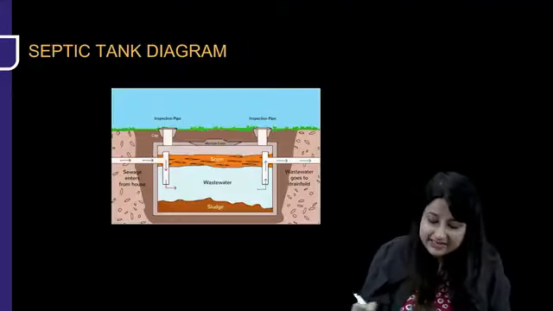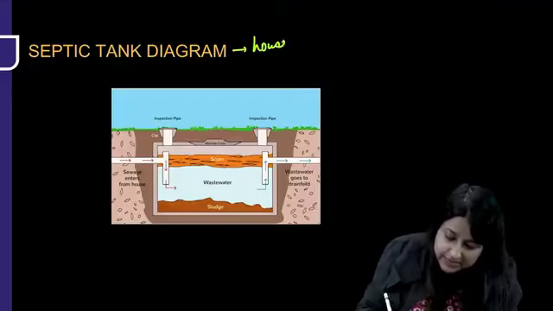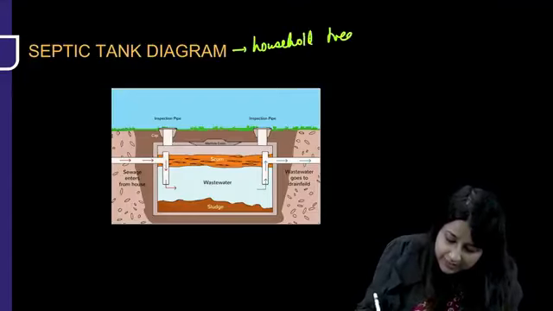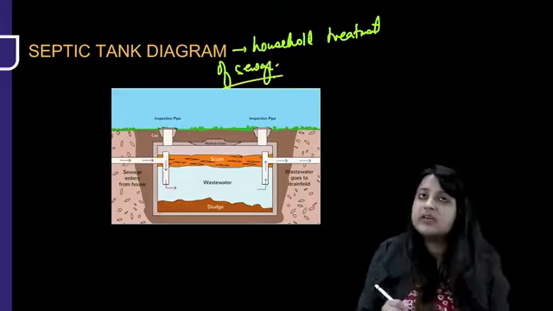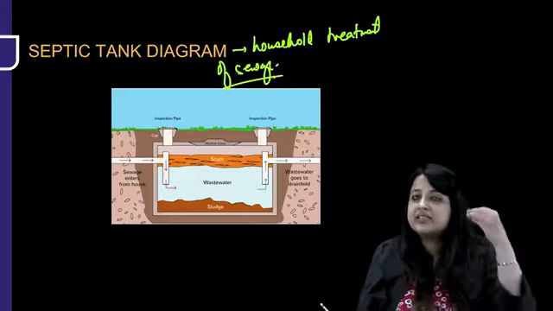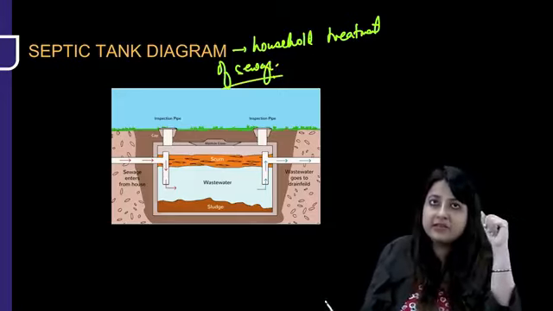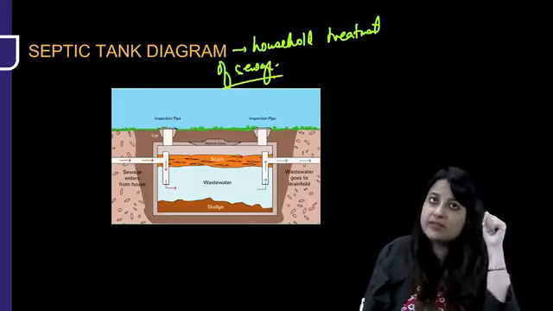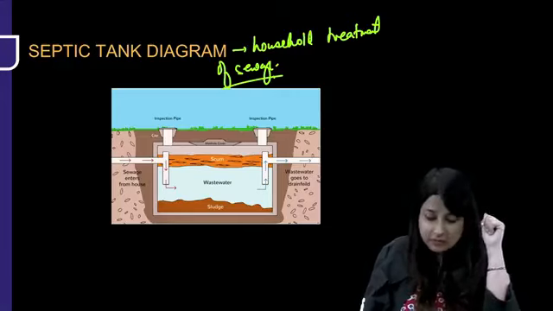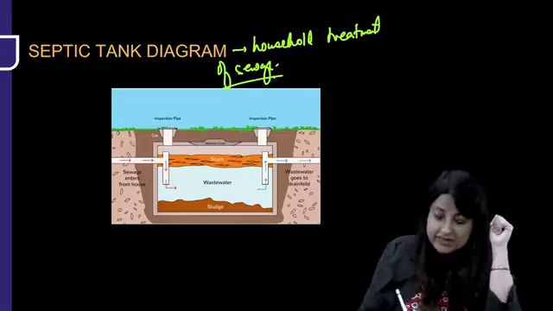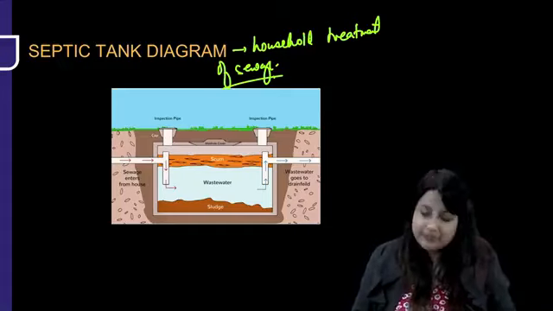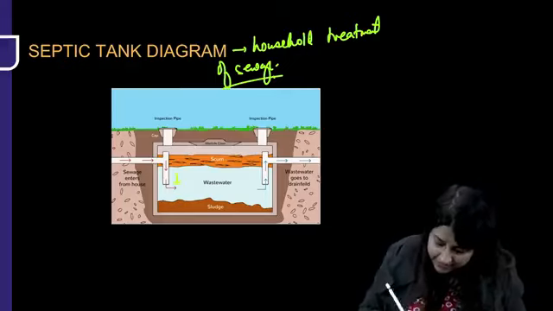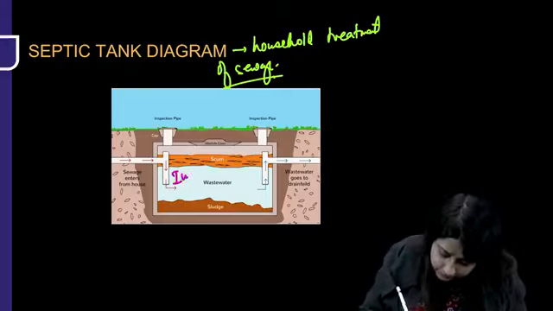Now, this septic tank diagram is again important because this is for household treatment of sewage. Any community which does not have access to sewage treatment plants, how will you treat the sewage? Household treatment is achieved through a septic tank. In this septic tank sewage enters. Now when we eat food, the food gets digested in our stomach. So inside the tank, a question can come. What happens inside the tank? Digestion.